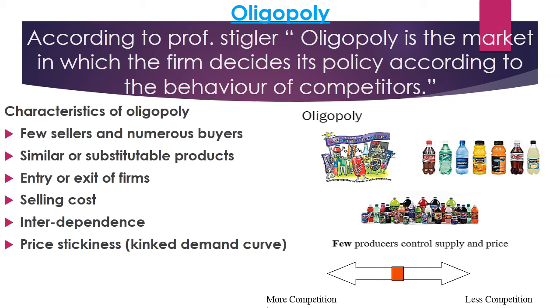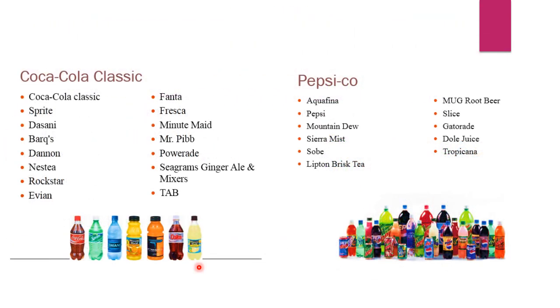Okay. Now oligopoly, that is, few producers are there, they control supply and price. Here an extreme level of competition is not there, medium competition is there. Coca-Cola, PepsiCo, they produce different types of goods.